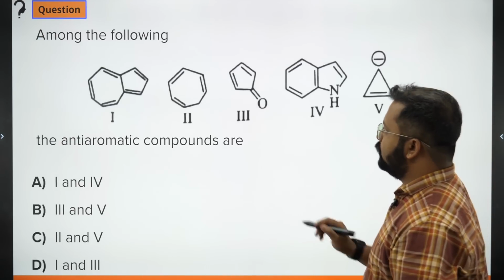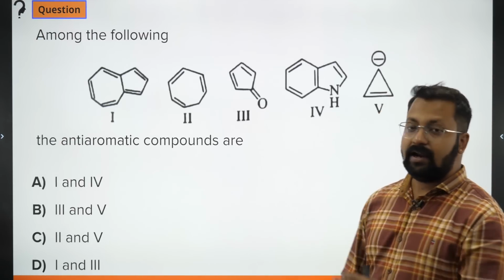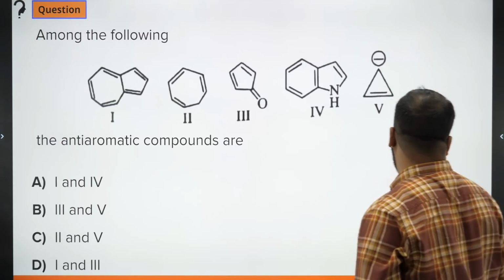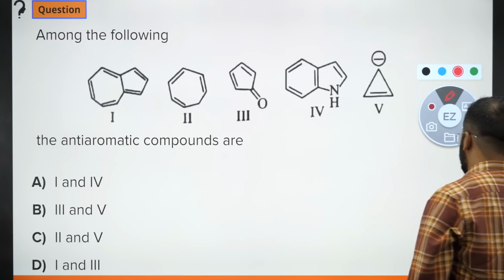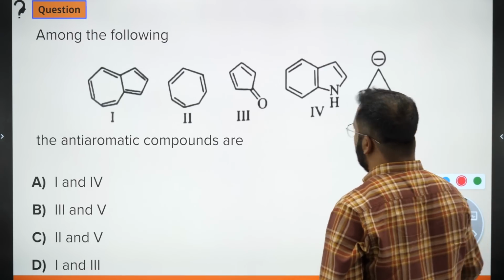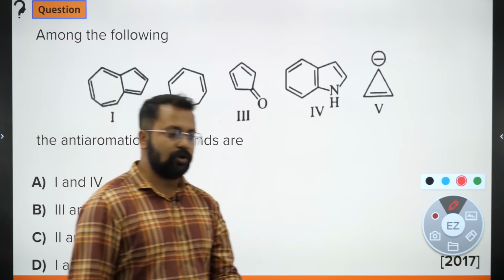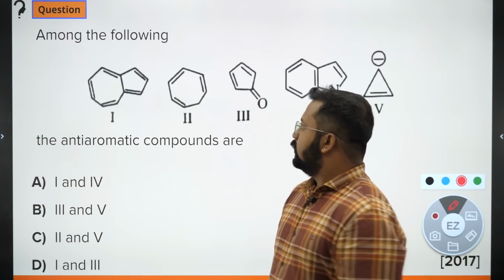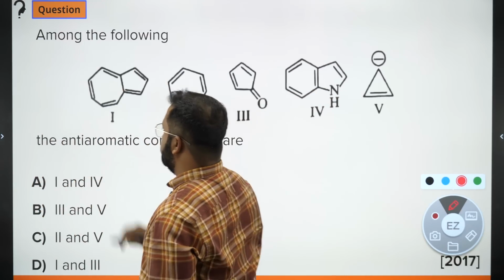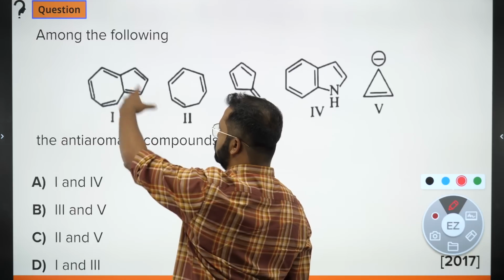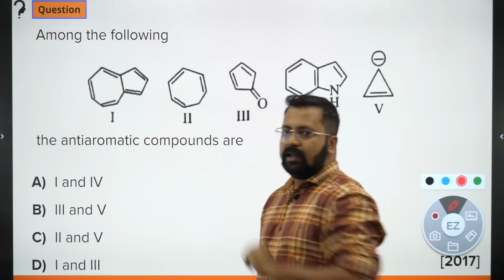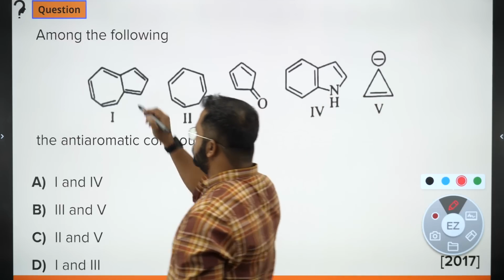Next, among the following, how many of them are anti-aromatic? You have to identify anti-aromatic. That means all features should be fulfilled except for the number of pi electrons. The number of pi electrons should be 4n. When you look at this molecule, these molecules are known as azulenes and these molecules will exhibit